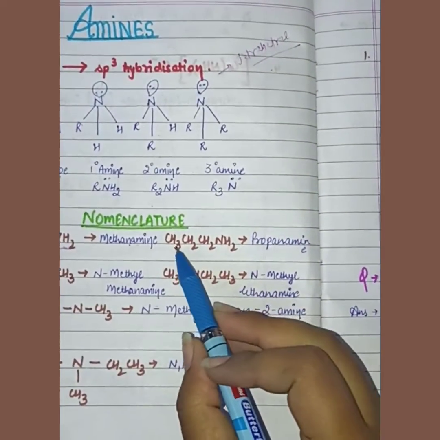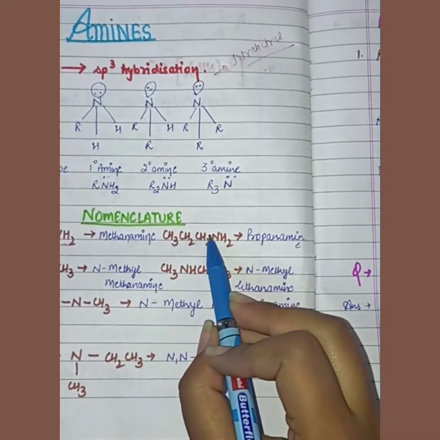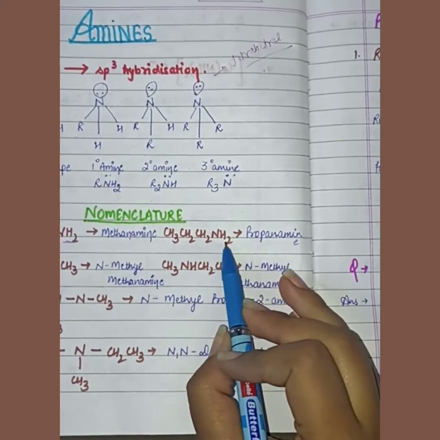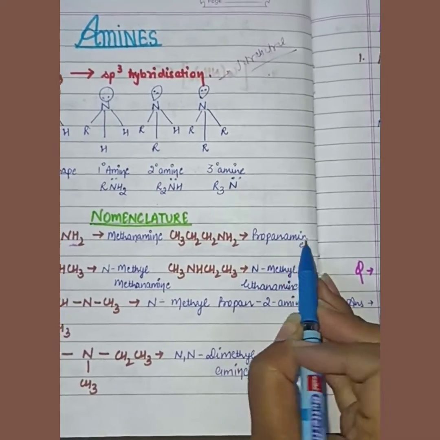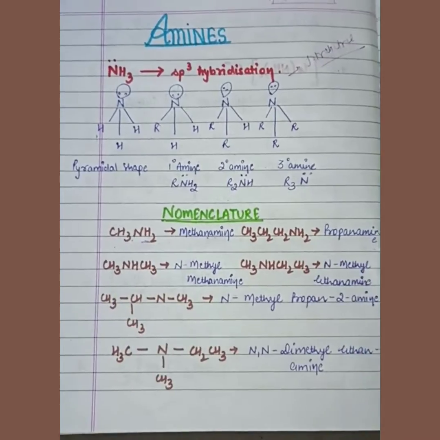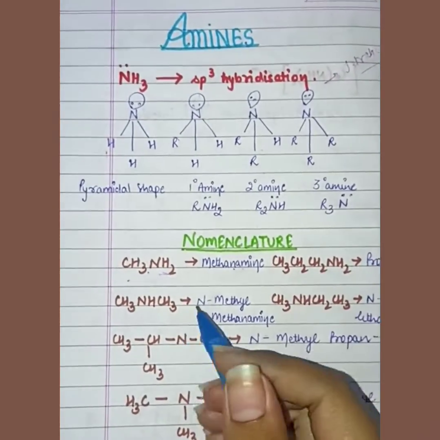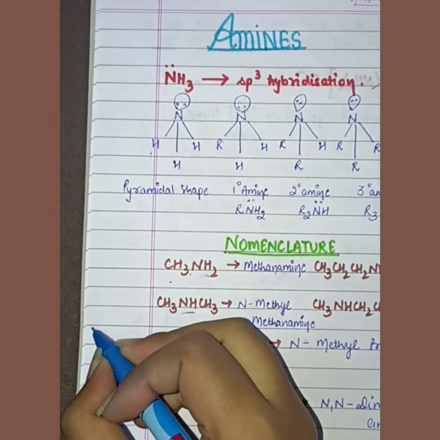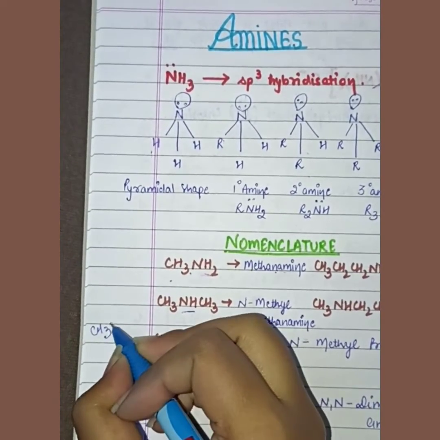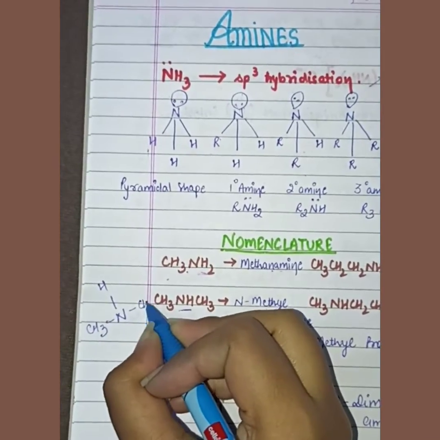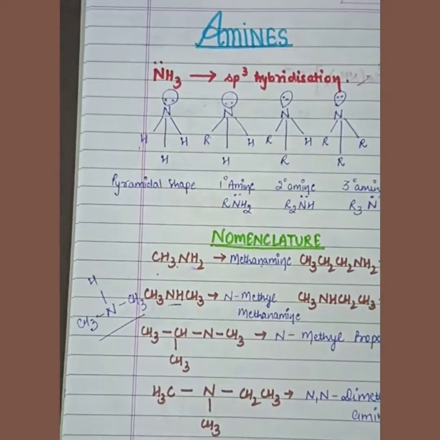Similarly, when there are 3 carbons, we call it propane, and with NH2 it is called propanamine. Now you have to see carefully: when we open this compound, this is CH3 NH CH3.